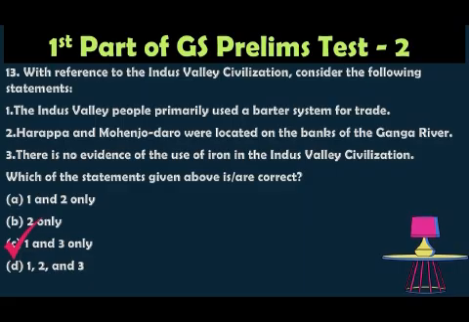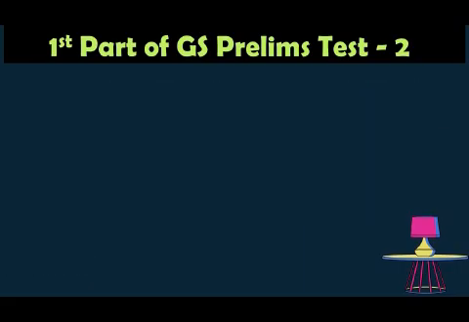No evidence of iron usage has been found in the Indus Valley civilization. They mainly used copper and bronze. So the third statement is right. There is no evidence for the use of iron. So the first and third statements are right.